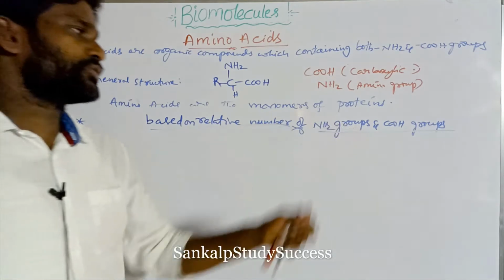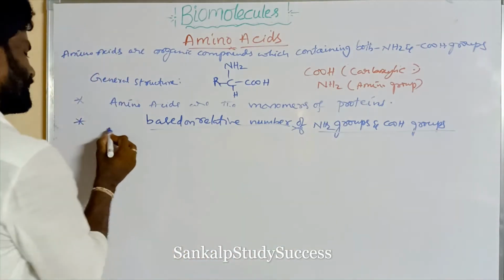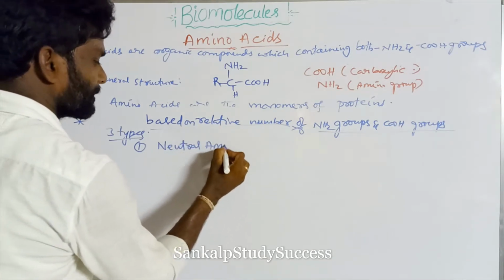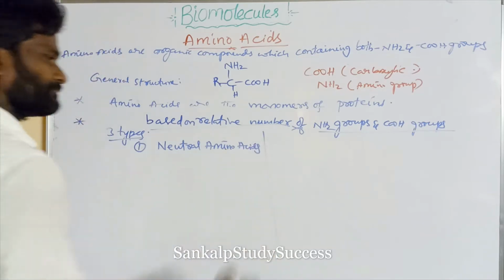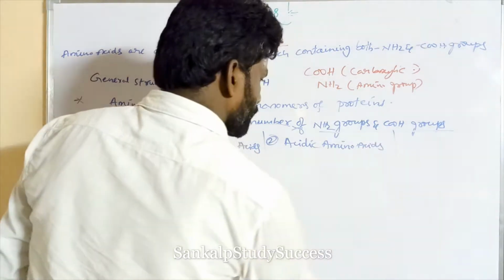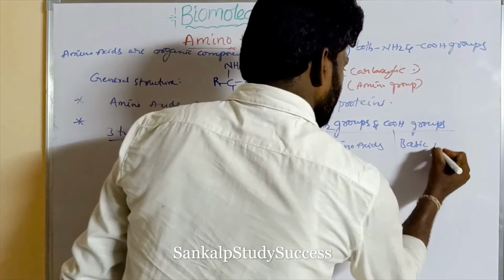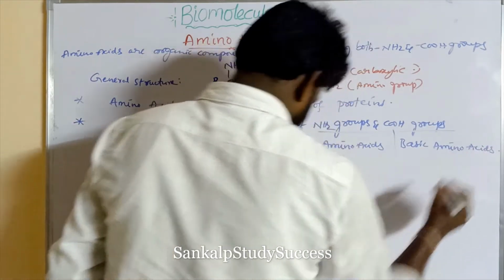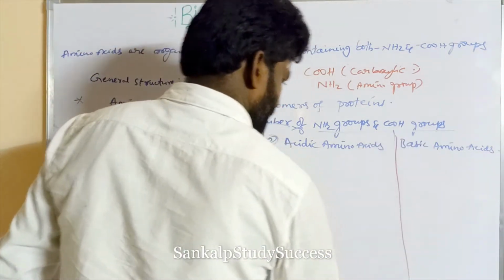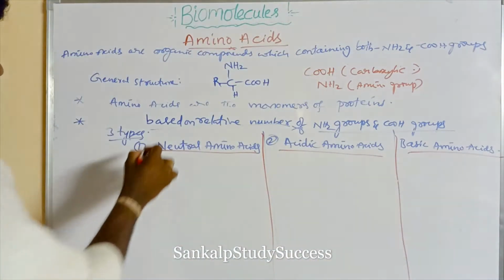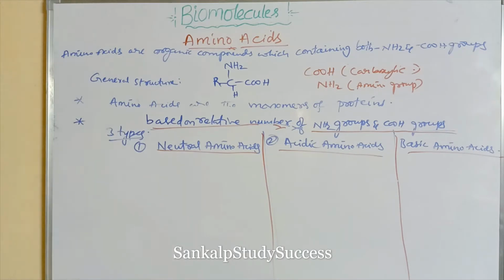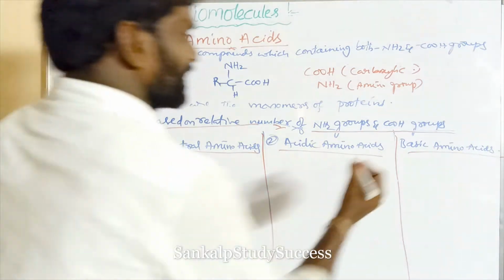Based on the relative number of NH2 groups and COOH groups, amino acids can be classified into three types. The first is neutral amino acids, the second is acidic amino acids, and the third is basic amino acids.